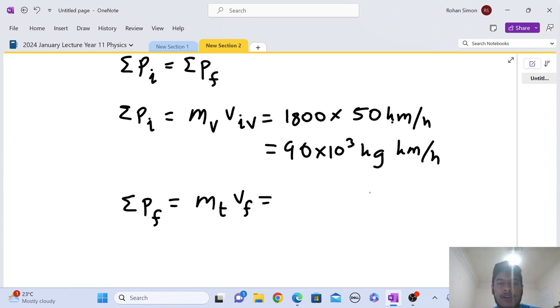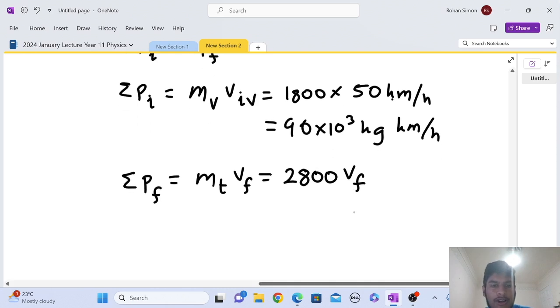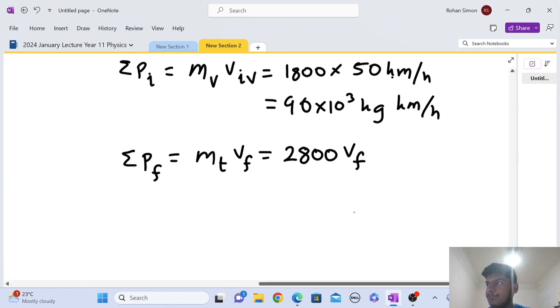So you've got 2,800, which is the total mass, times the final velocity. And here's why I can use kilometers per hour. Because we're going to have the masses cancel, right? The kilograms part is going to cancel, and we're going to get our final answer in kilometers per hour. So in this case, it is okay to use kilometers per hour. But again, like I said, if you're in doubt, convert to SI units.